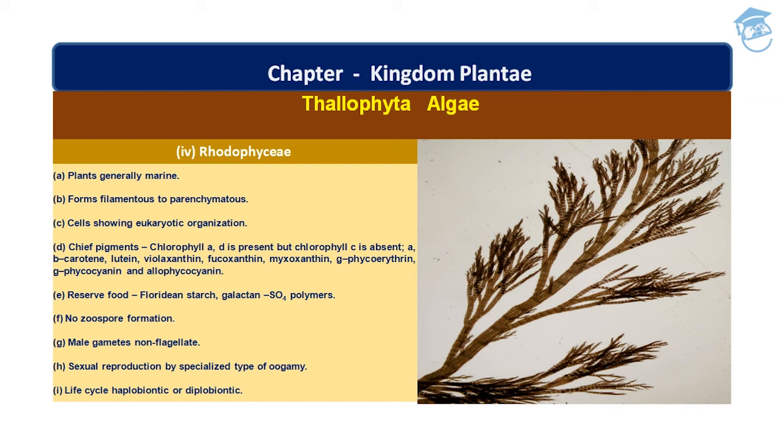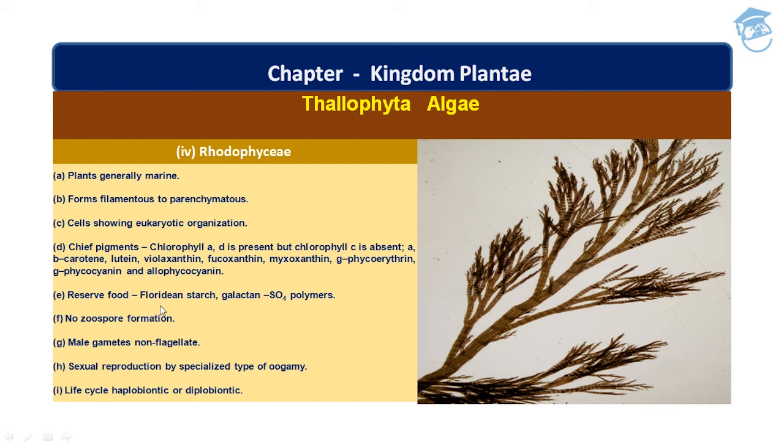Chief pigments of Rhodophyceae are chlorophyll a, d, which is present, but chlorophyll c is absent; a, b carotene, lutein, violaxanthin, fucoxanthin, myxoxanthin, and r-phycoerythrin, r-phycocyanin, and l-phycocyanin. These are the chief pigments of Rhodophyceae.